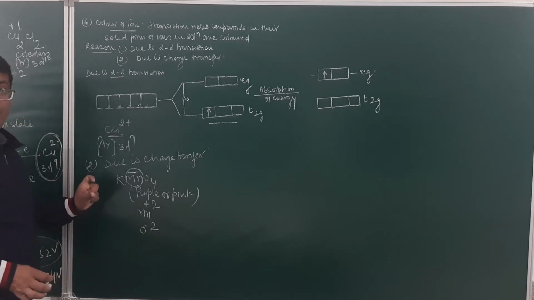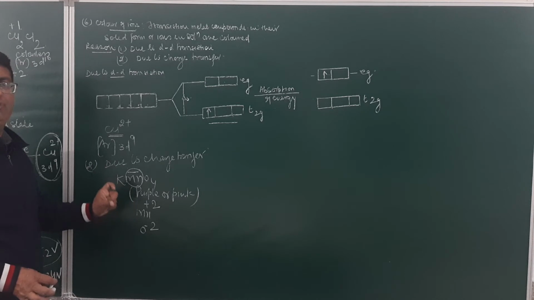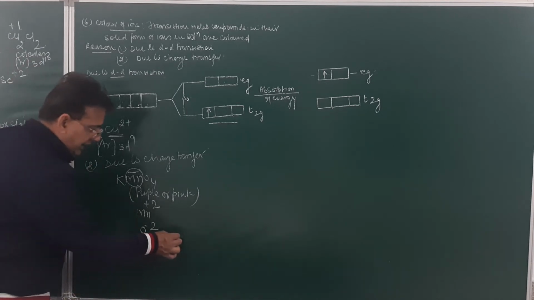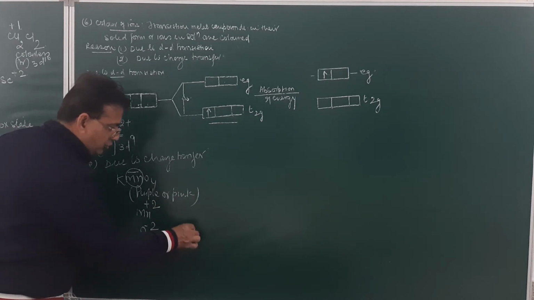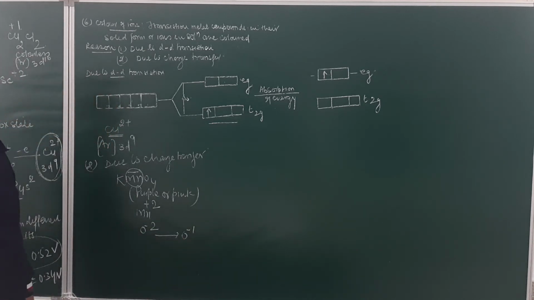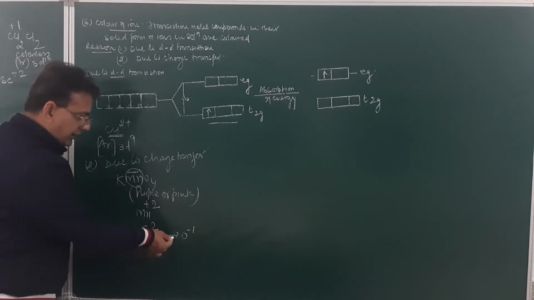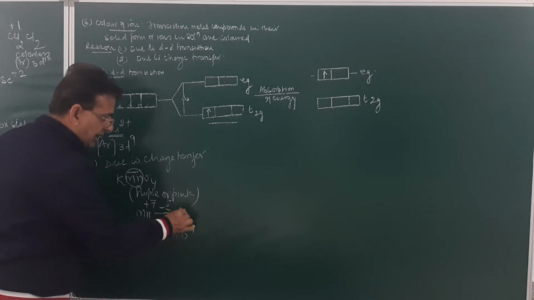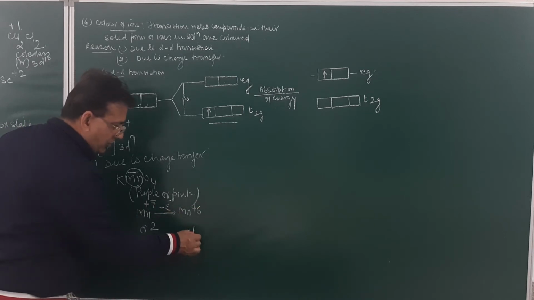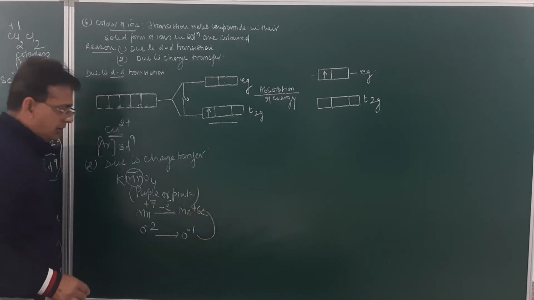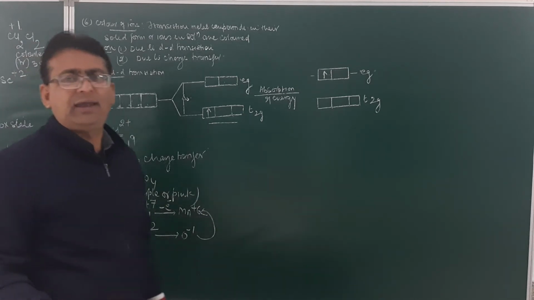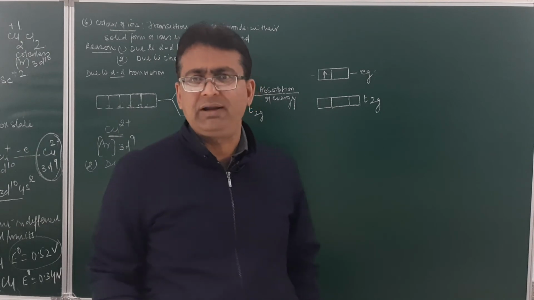In KMnO4, there is a momentary charge transfer. That is, for some time there is a charge transfer. For some time, O2- changes into O-. Am I clear? And that one electron is gained by Mn +7. It will go from +7 to Mn +6. So there is a momentary charge transfer from oxygen to manganese, due to which KMnO4 appears purple in color.